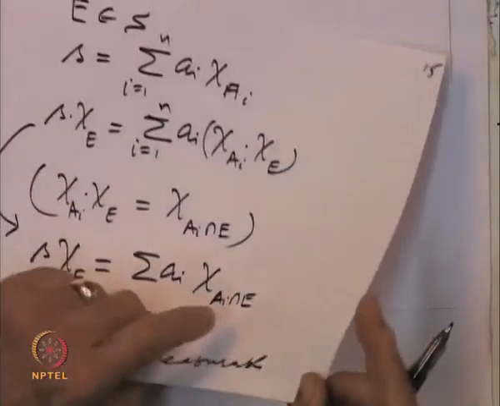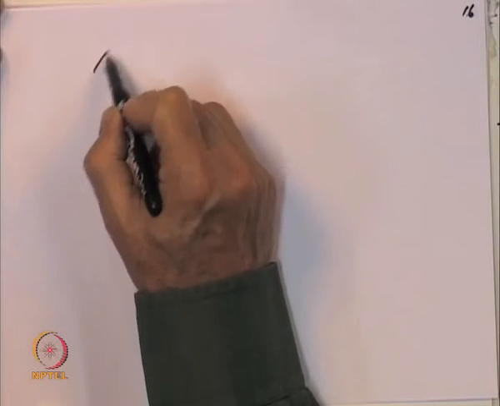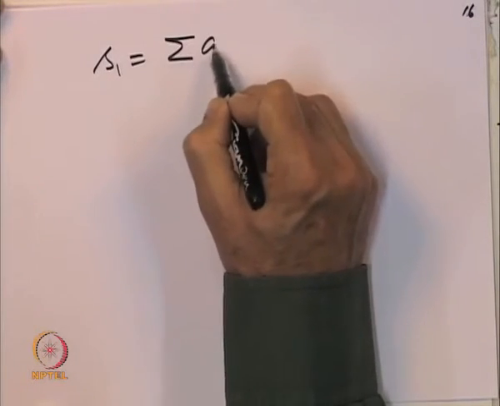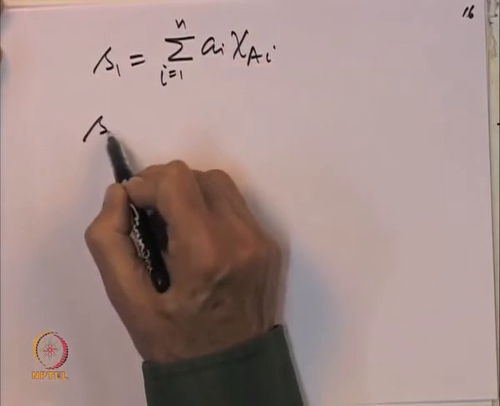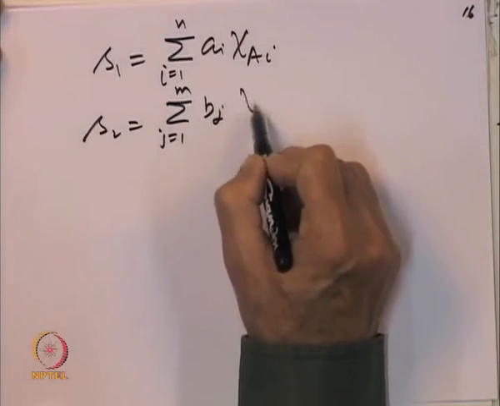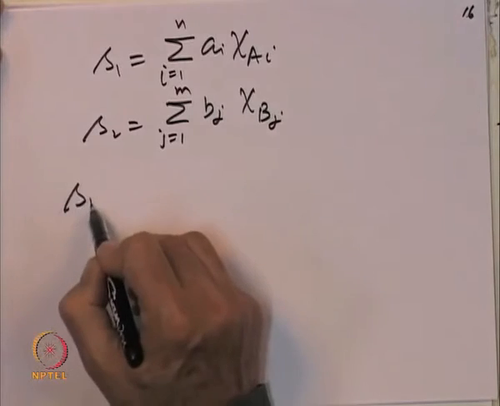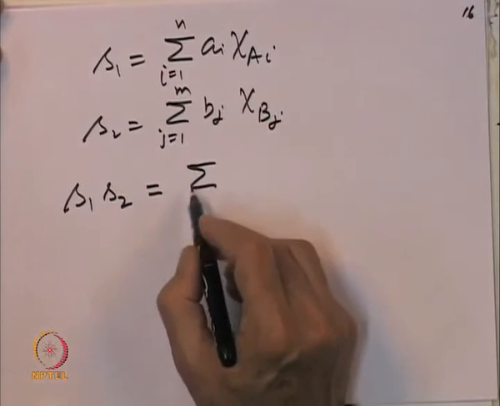So, that proves our next property. Using this it is easy to check that the product of simple measurable functions is also a simple measurable function. So, for that let us take S 1 equal to sigma A I chi of A I, the indicator function of A I, and S 2 equal to sigma j equal to 1 to m b j chi of b j. Then S 1 multiplied with S 2 is nothing but, we can use the distributive law.